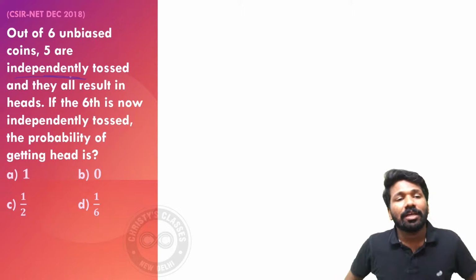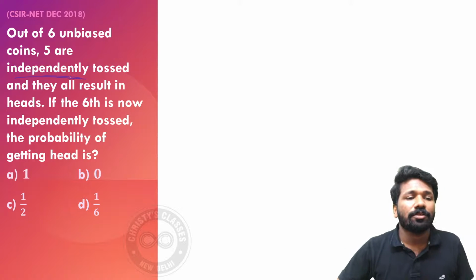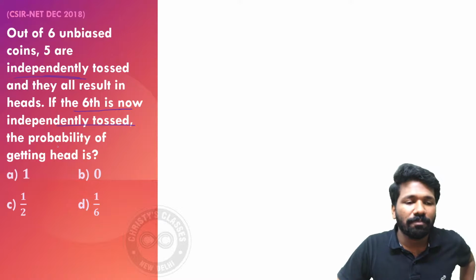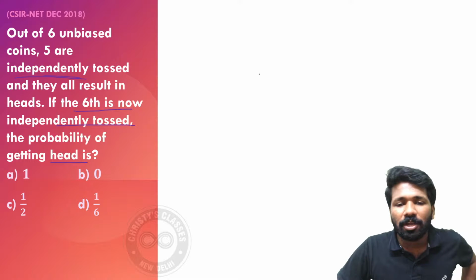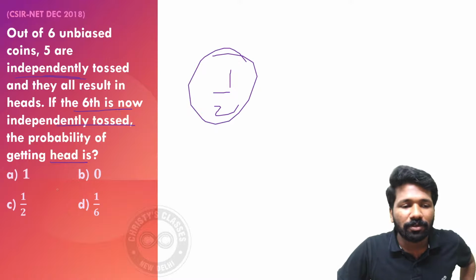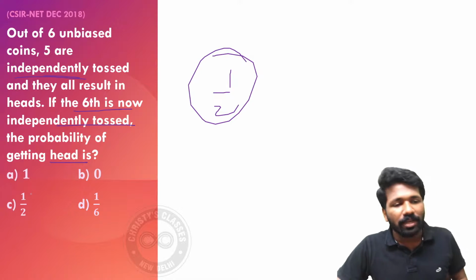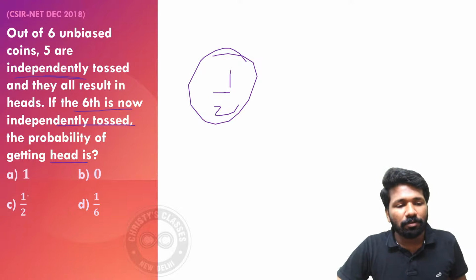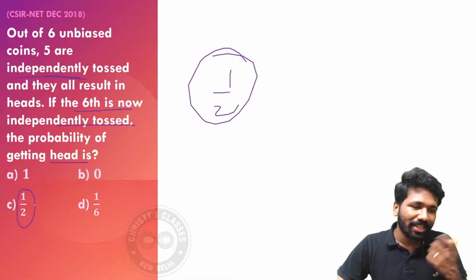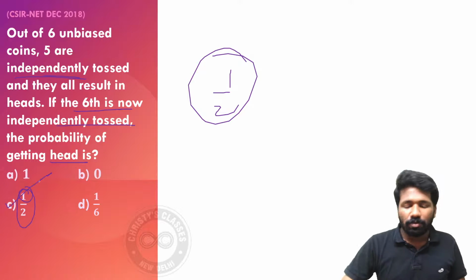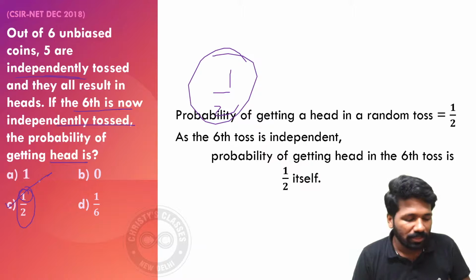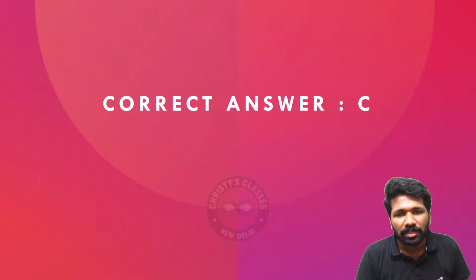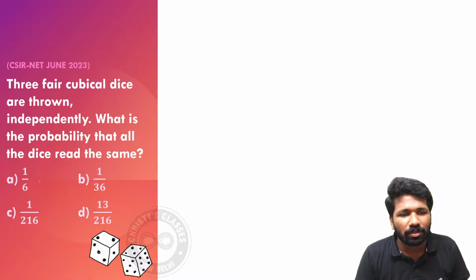So anyway, the coin is unbiased, 5 tosses are independently tossed, all resulting in head. So the 6th is now independently tossed. The 6th toss is independent. That means the probability of getting head is just 1 out of 2, because for a random trial, head occurrence will be 1 out of 2 chance, because 2 sides are there and 1 side is head. So 1 out of 2, so option C is the answer. All of you understood? The same question was repeated in June 2023.